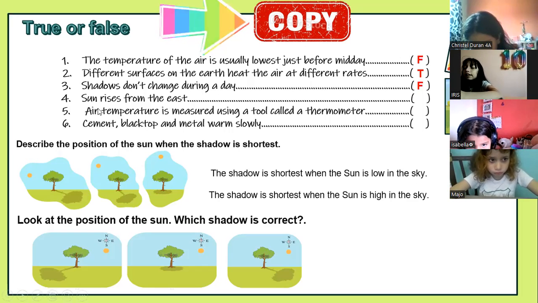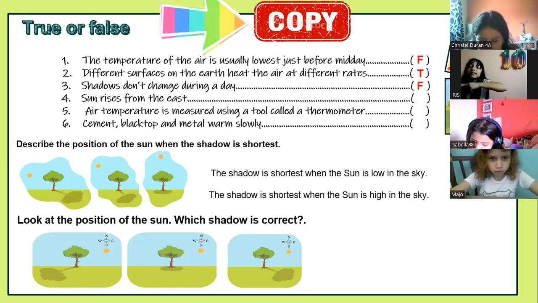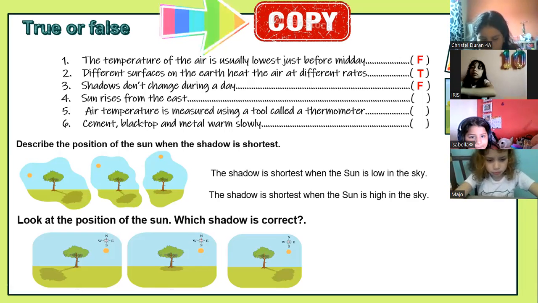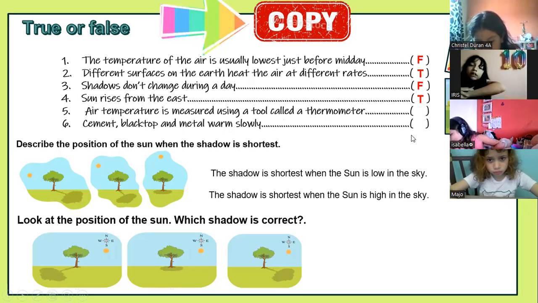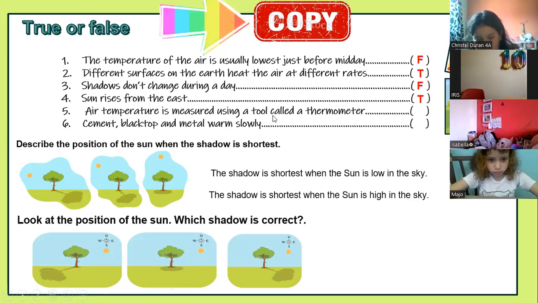The shadows change. Sun rises from the east. Remember that I drew like a path. The sun followed this path from this cardinal direction to this cardinal direction. True or false? How is it? Sun rises from the east? True. Yes, it's true. It rises from the east and sets in the west. Se esconde o se pone en el west.